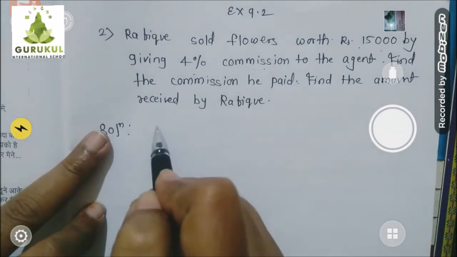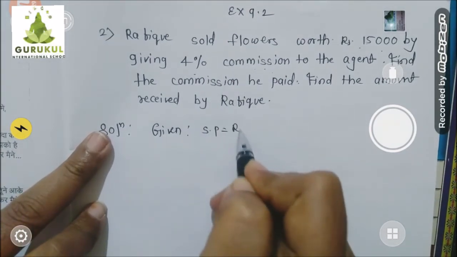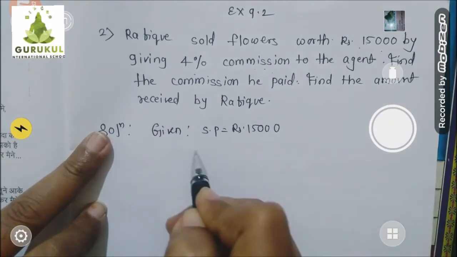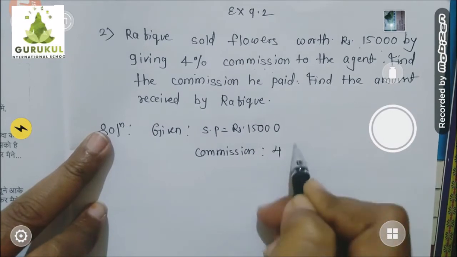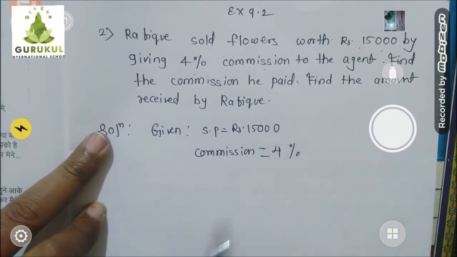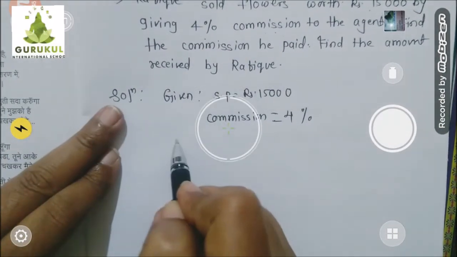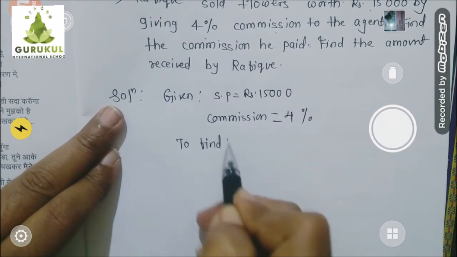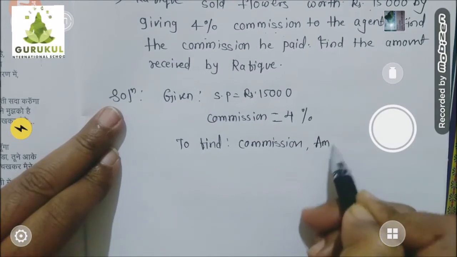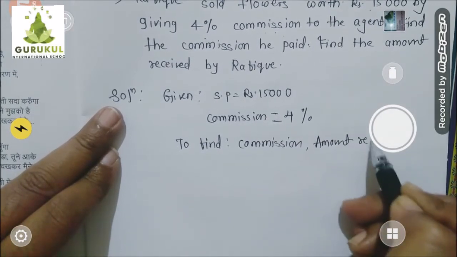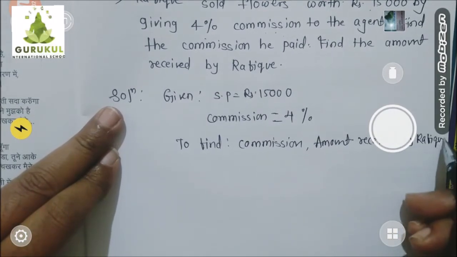First, children, we will write given. Given is what? Selling price is given, rupees 15,000. Then how much commission is given? 4%. Okay. Now what is to find out, children? To find out commission in rupees and amount received by Rafiq. Finally how much amount is received by Rafiq, that we have to find out.